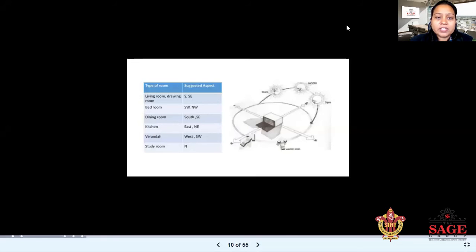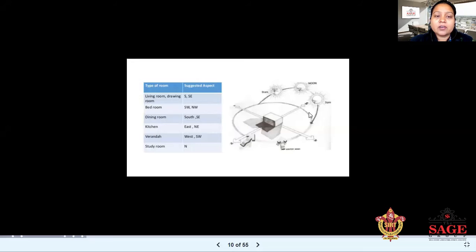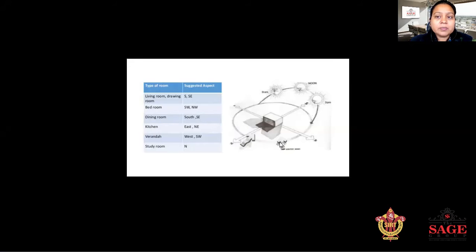Bedroom in the southwest and northwest direction. Dining room is in the south and southeast direction. Kitchen, as we know, is always in the east direction and sometimes in the northeast direction. Veranda is in the west and southwest direction, and the study room is in the north direction. This direction is also suggested by Vastu Shastra.